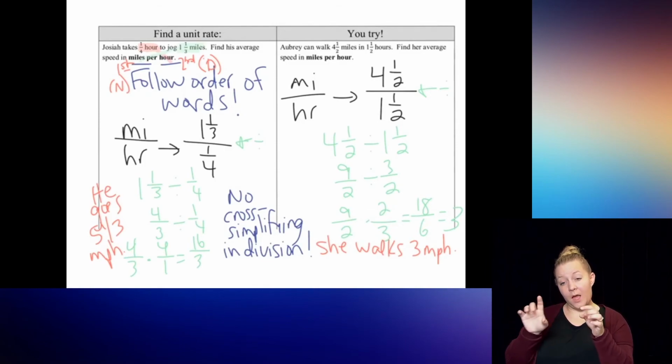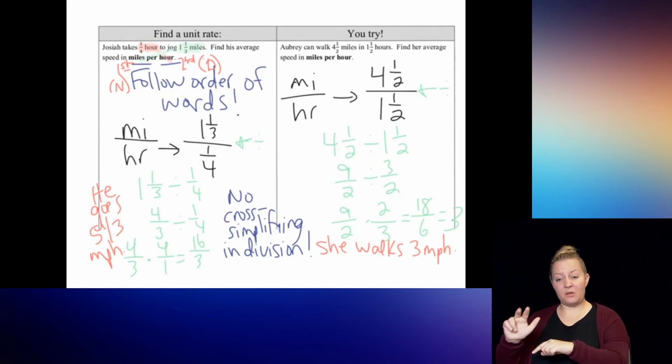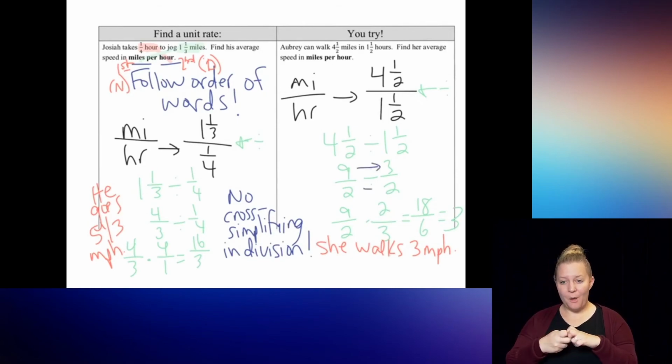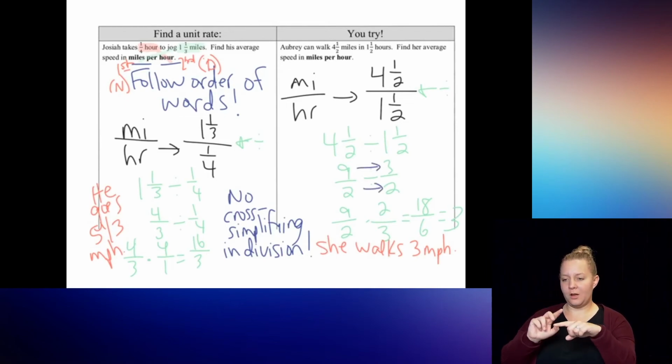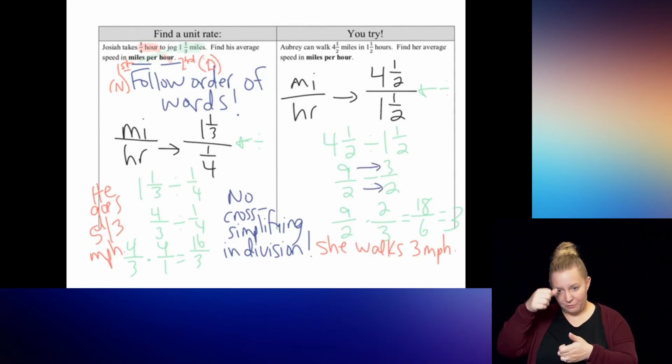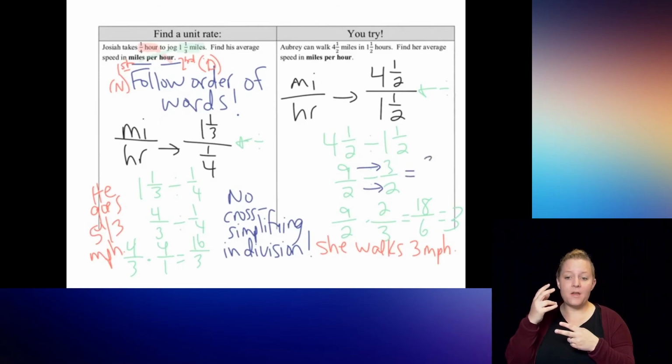Also, I wanted to point out that this is one of those special division problems where it just so happens that both the numerators and the denominators do divide nicely. Remember, that is an option. If both do divide nicely, you can divide straight across. So we would have gotten 3 over 1, and that's the other way we could have gotten 3.